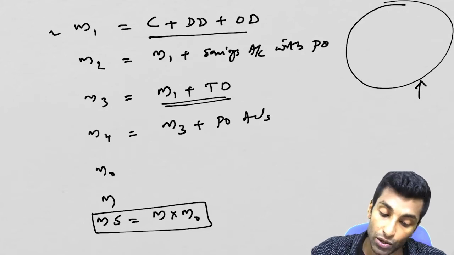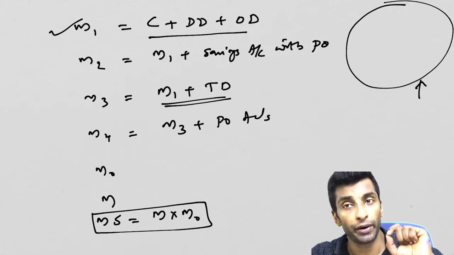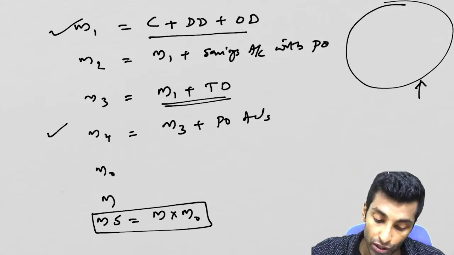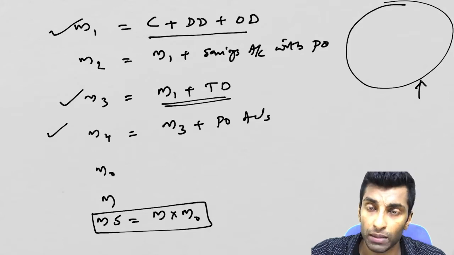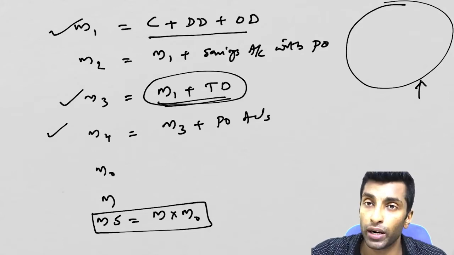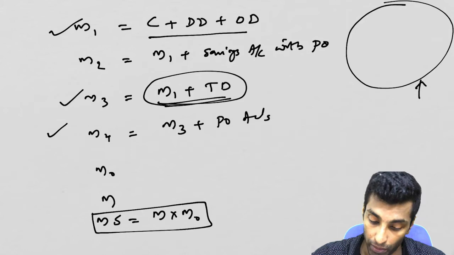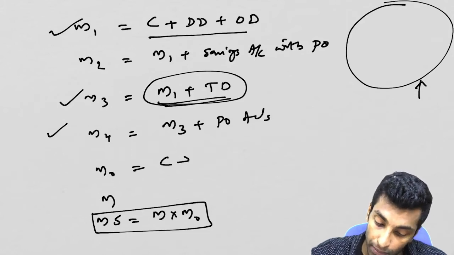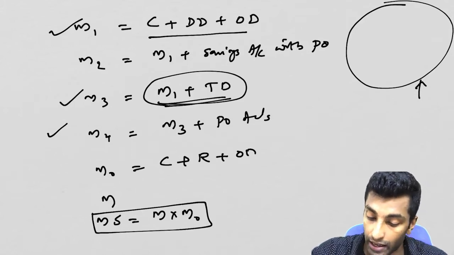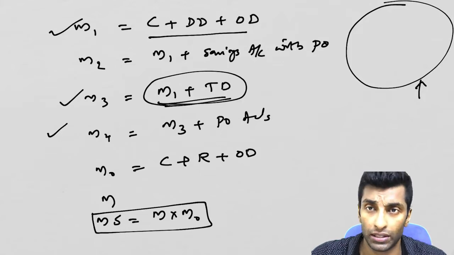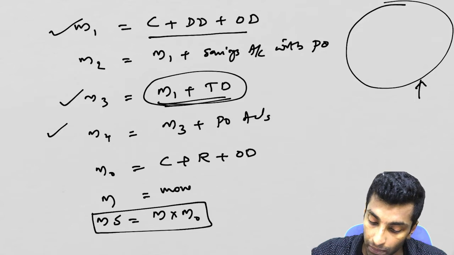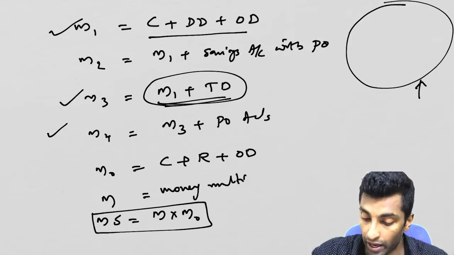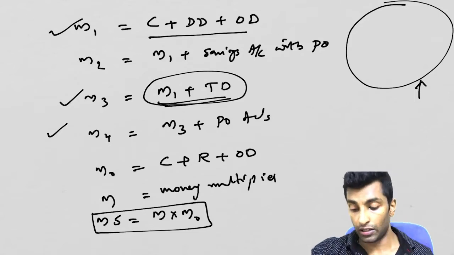So M1 is known as narrow money, narrow concept, 100% liquid. M3 is known as broad money. M3 is a broad concept, time deposit is also included, so it is known as broad money. M0 is currency plus reserve plus other deposits. Reserve means cash reserve ratio, etc., which is there with RBI. M is the money multiplier. So this is where we stopped, and we have discussed the functions of RBI.